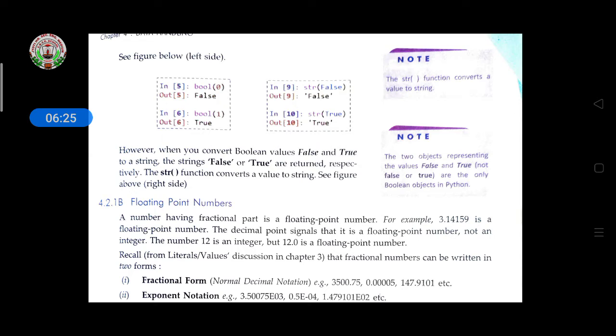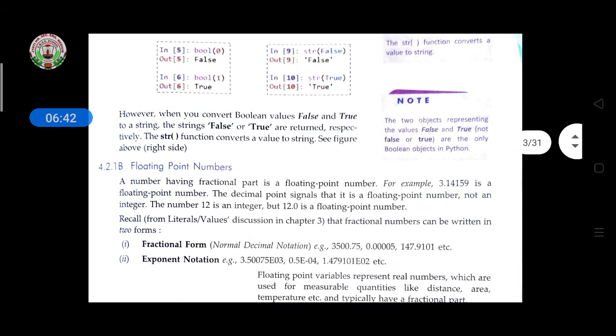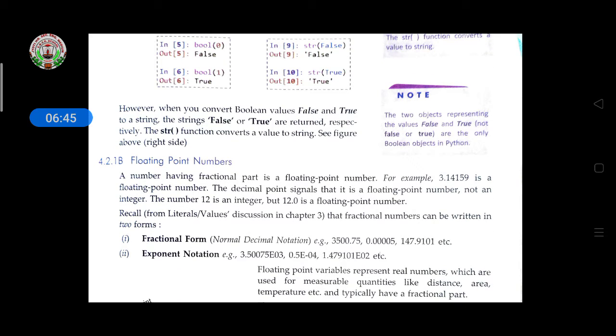Then if you are taking str, meaning string, of false, it will display false as it is, because the string function converts a value to a string only. However, when you convert boolean values false and true to a string, the strings "False" and "True" are written respectively. The string function converts a value to a string. See the figure on the right side, it is given here.